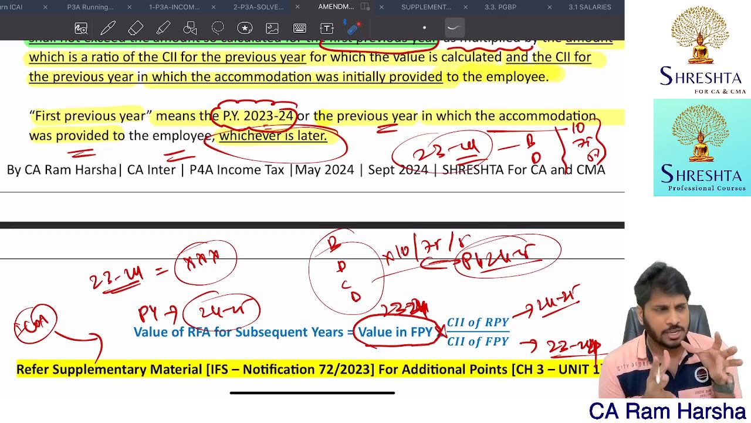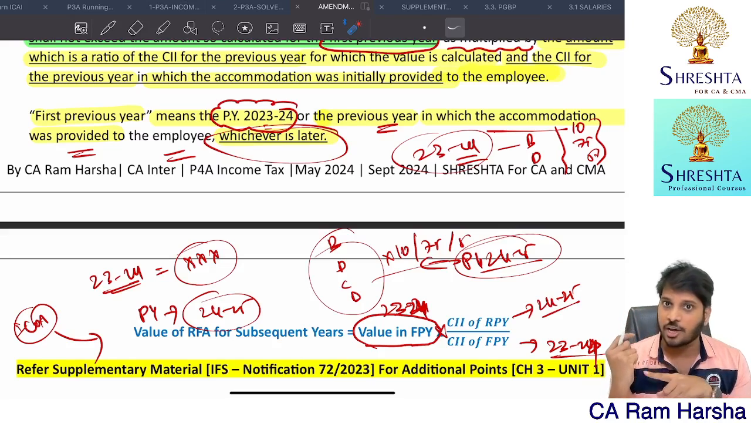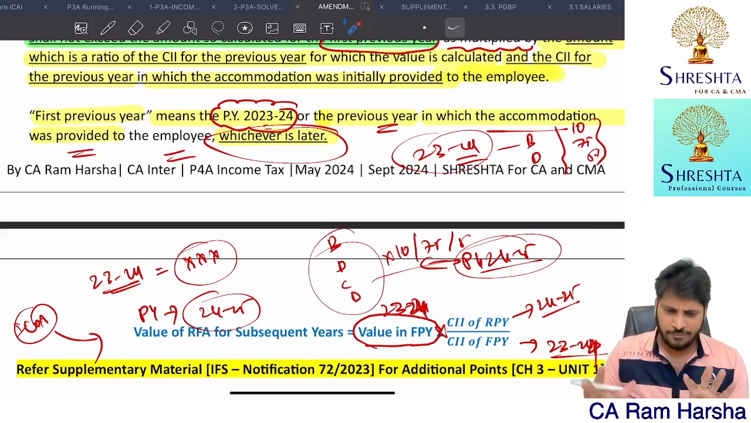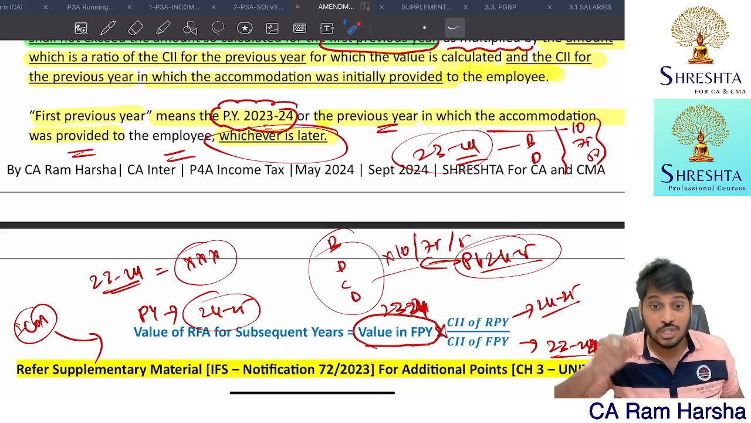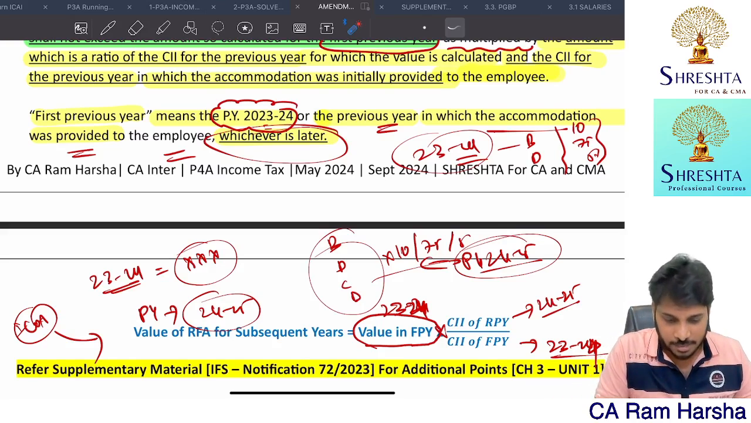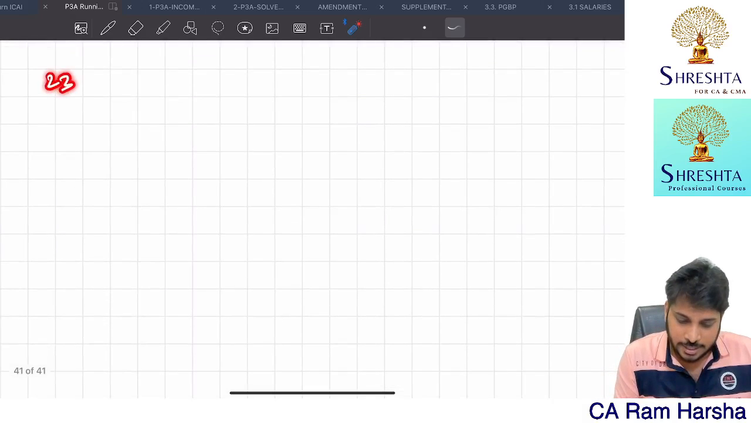Suppose an employee is working in the company from long ago, even in 23-24, but he didn't take the accommodation facility. In 25-26 he got the accommodation facility. 25-26 will be the first year for him. Getting it? If I got accommodation from long ago, 23-24 will be the first year. Are you getting it? Suppose 23-24.